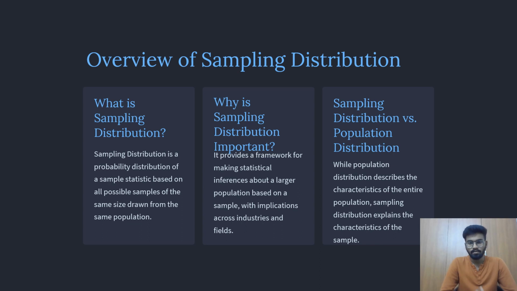And why is this sampling distribution important? It is important because it provides a framework for making statistical inferences about a larger population based on a sample, with implications across industries and fields. And what is the difference between the sampling distribution and the population distribution? While the population distribution describes the characteristics of the entire population, the sampling distribution explains the characteristics of the sample.